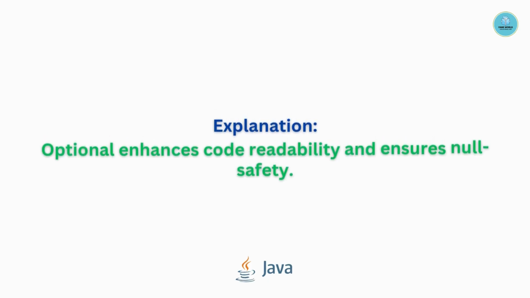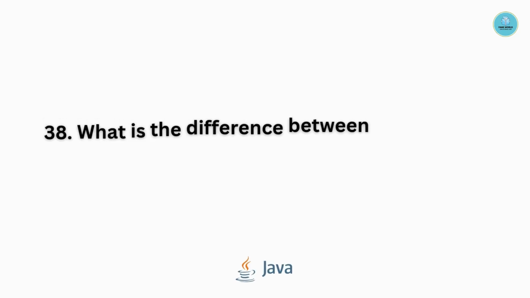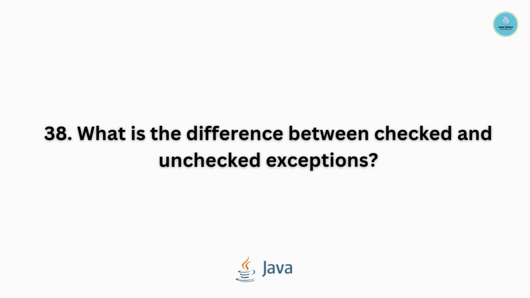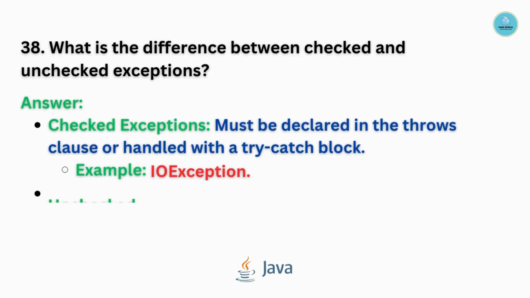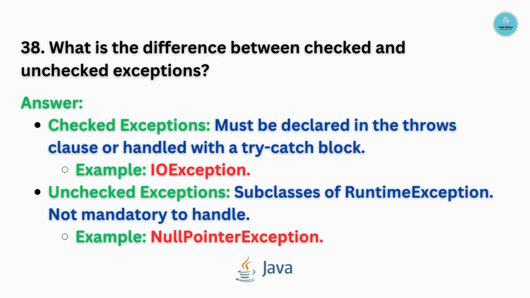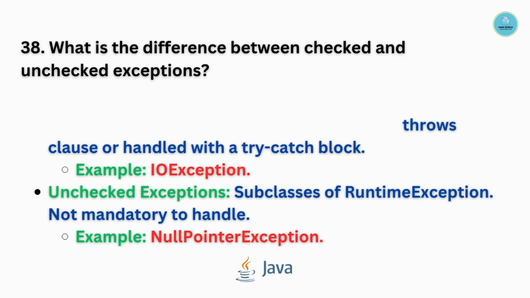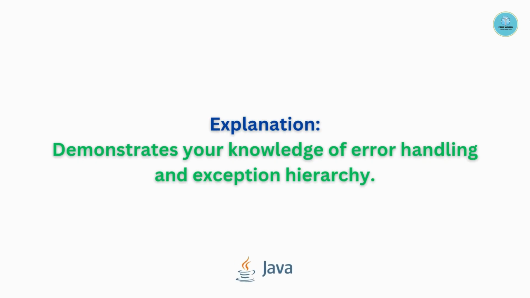Optional enhances code readability and ensures null safety. Question number 38. What is the difference between checked and unchecked exceptions? Let's talk about checked exceptions. They must be declared in the throws clause or handled with a try-catch block. For example, IOException. Unchecked exceptions, subclasses of RuntimeException, are not mandatory to handle. Example, NullPointerException. Demonstrates your knowledge of error handling and exception hierarchy.